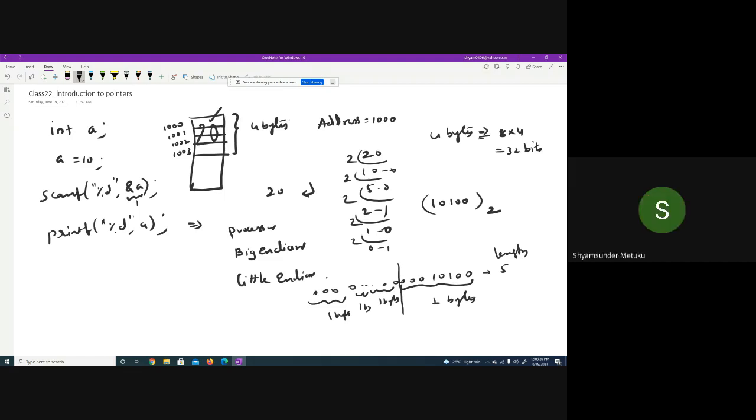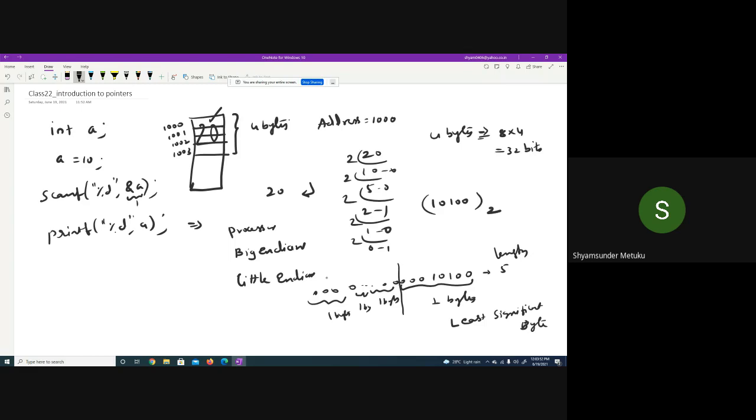Yes, sir. So generally, can I write it is the least significant byte? Can I call this location, the rightmost, the least significant byte? If something goes wrong on this side, the error will be less.